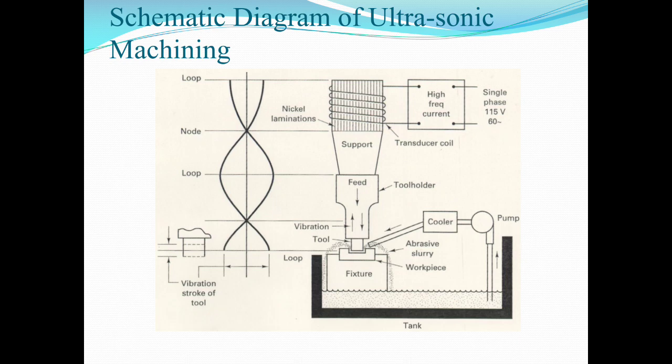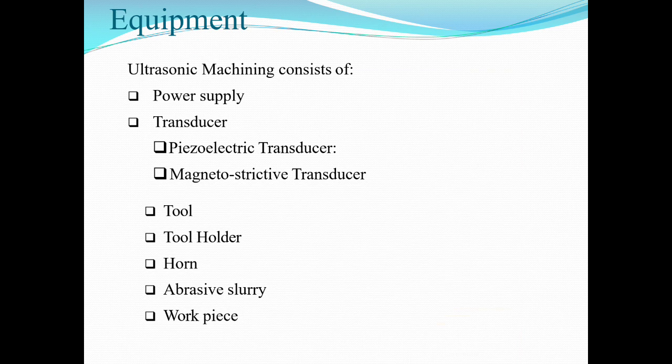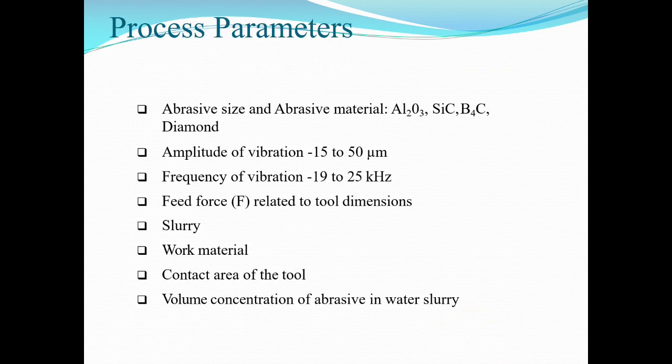Here the schematic diagram is shown below. The fixture is fixed to the work surface and abrasive slurry is also supplied. Equipment: ultrasonic machining consists of a power supply, transducer, piezoelectric transducer and magnetostrictive transducer, tool, tool holder, horn, abrasive slurry, and workpiece.